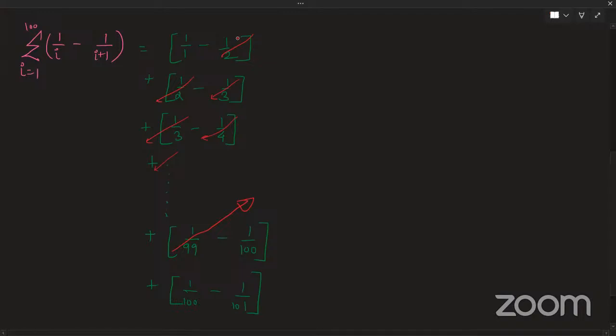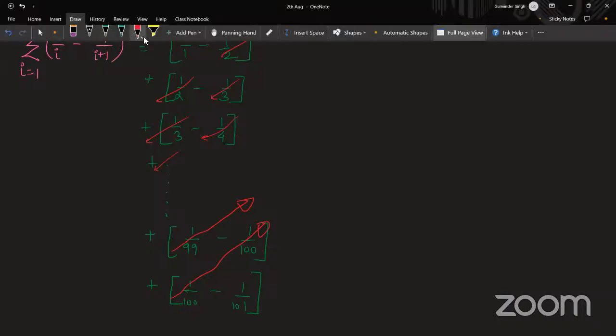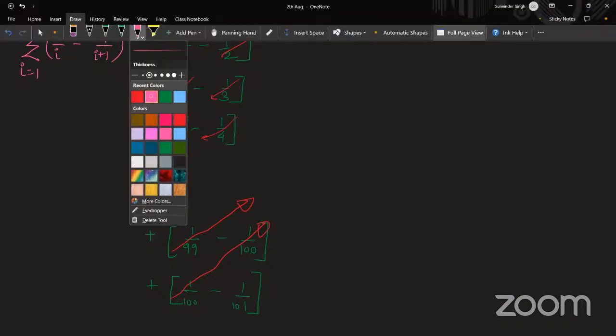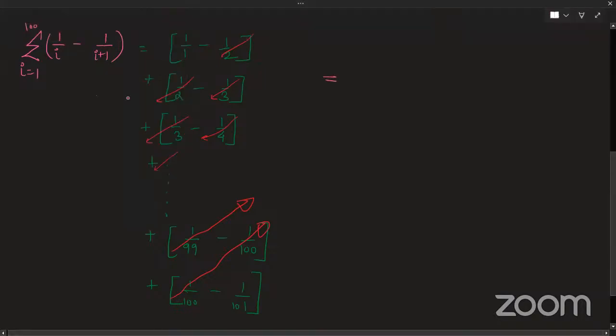It is a pattern. You need to observe a pattern. Same thing, my 1 by 100 is getting cancelled out from my minus 1 by 100. So great, we got something. We got only two terms remaining. If you look, 1 by 1 and minus 1 by 101. So it is basically 1 minus 1 by 101, which is 100 by 101.